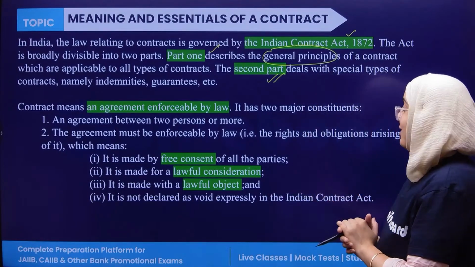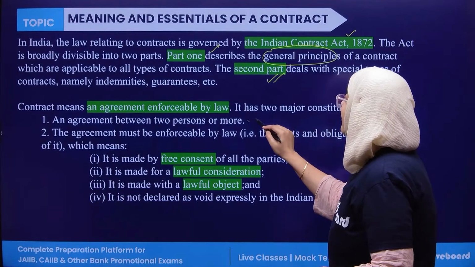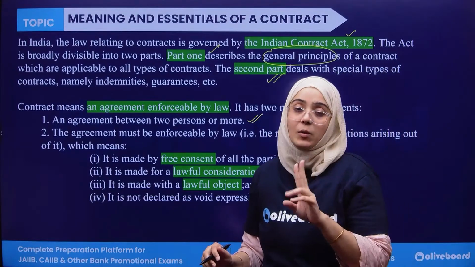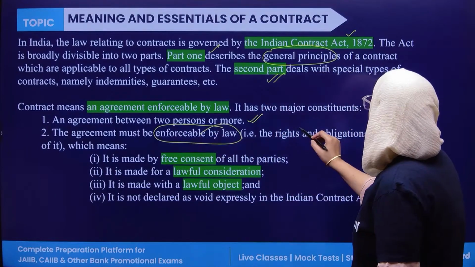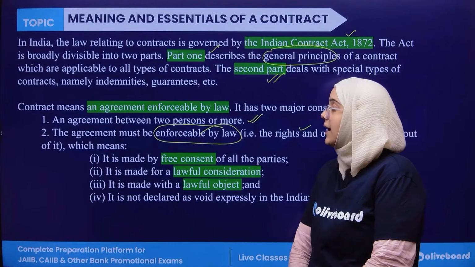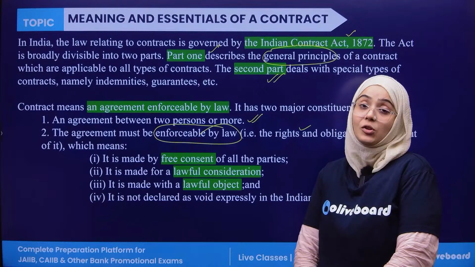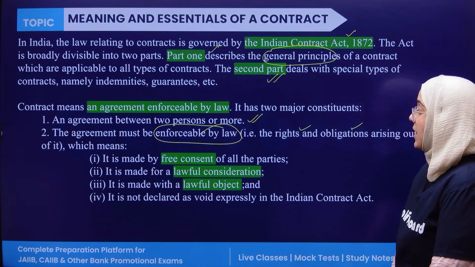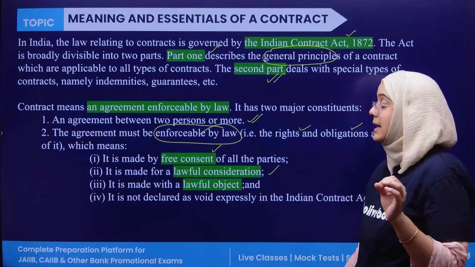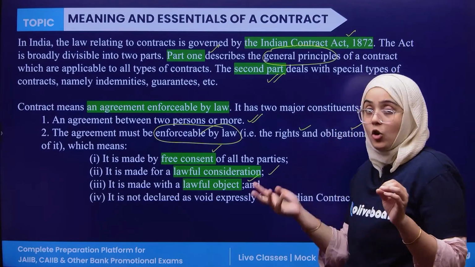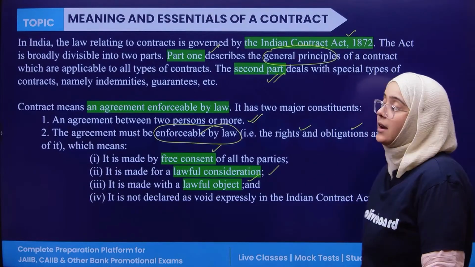It has two main essentials. First, an agreement between two or more persons. Second, it should be enforceable by law. It means the rights and obligations arising out of it are under legal obligation. So first of all, it should be made by free consent. It has a lawful consideration. It is legally binding. It is made with a lawful object, and lastly, it is not expressly declared void in the Indian Contract Act.